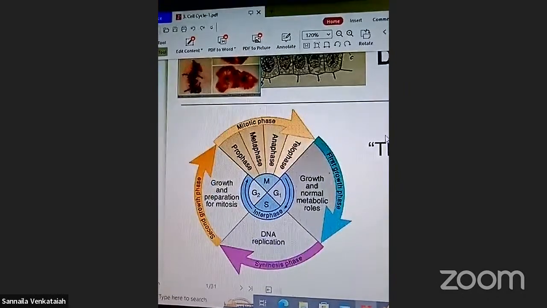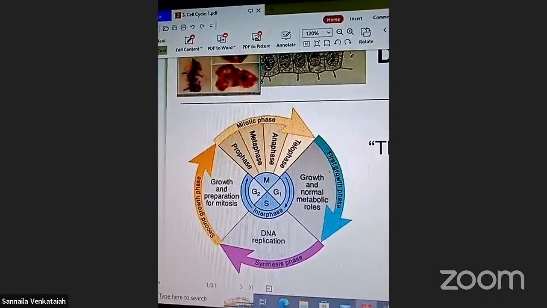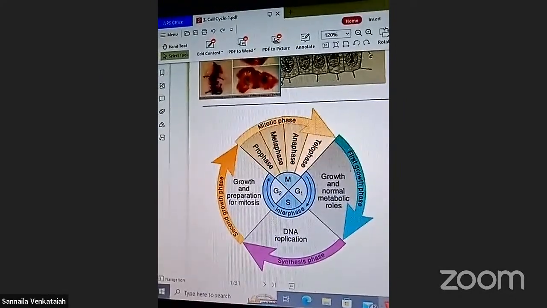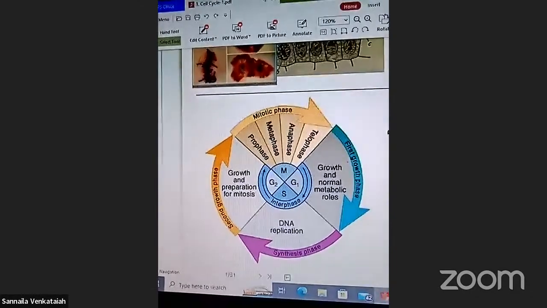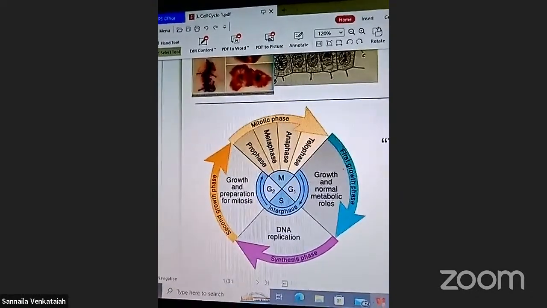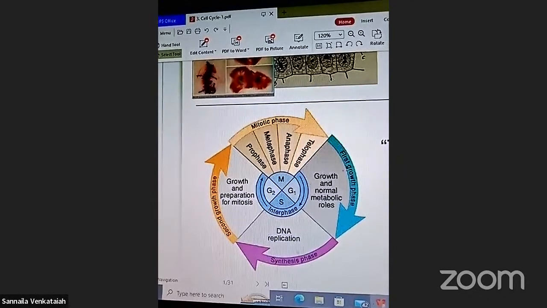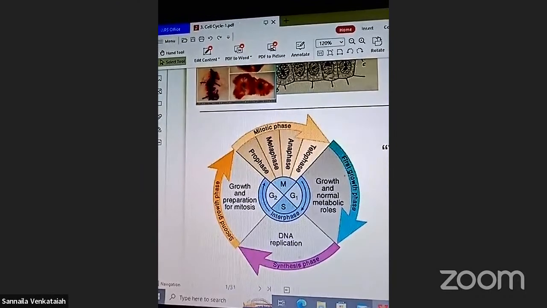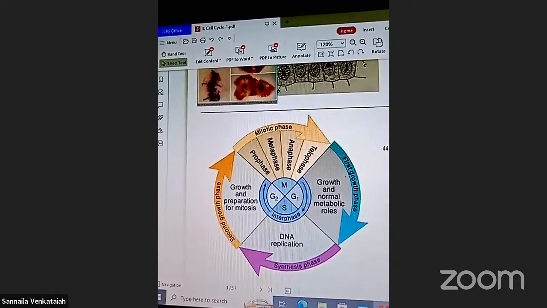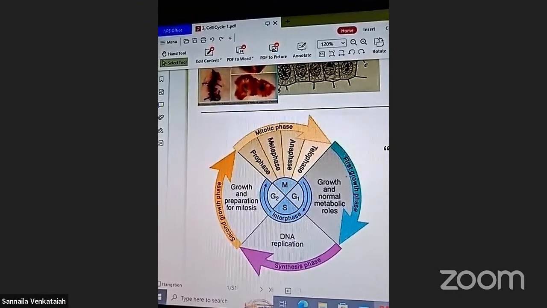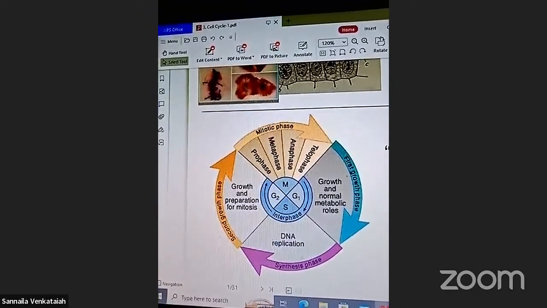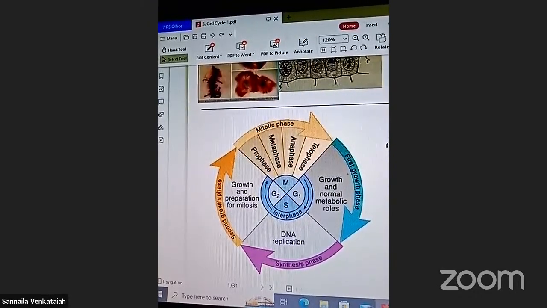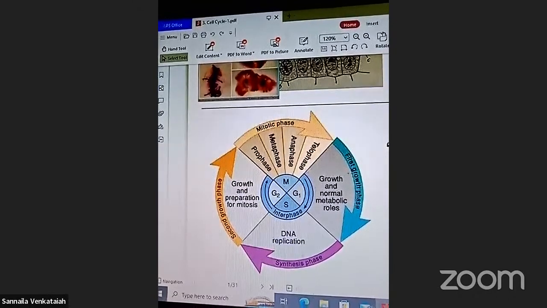Cell. What does cell mean? Cell is the structural and functional unit of basic life. Cell is the basic unit of life, yes or no? How many phases are there in the cell? Now we discuss the particular cell division, the cell cycle. Now we discuss how many phases.